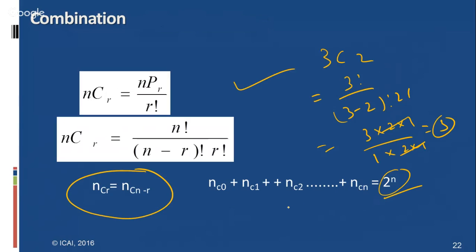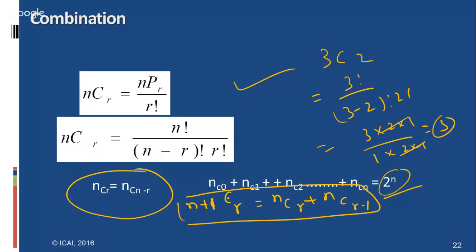The important formula usually used in combination is n plus 1 Cr equals nCr plus nC(r minus 1). This is a very important formula for addition or multiplication. And using permutation, nPr equals n minus 1 Pr plus r into n minus 1 P r minus 1.